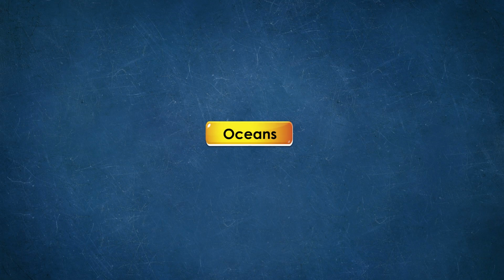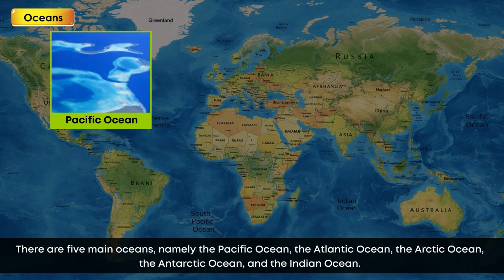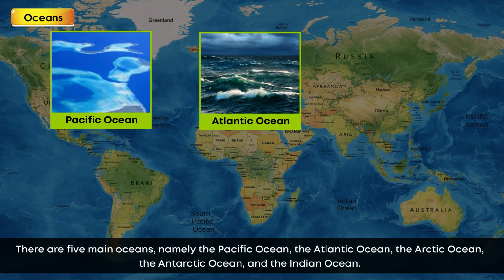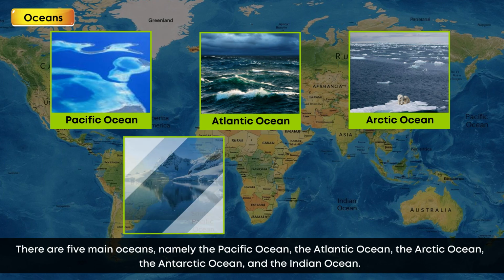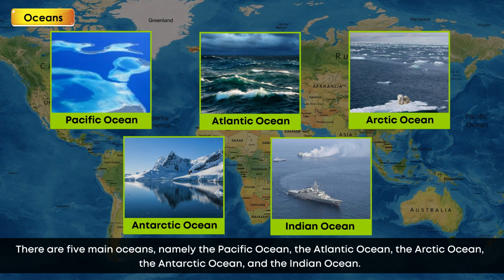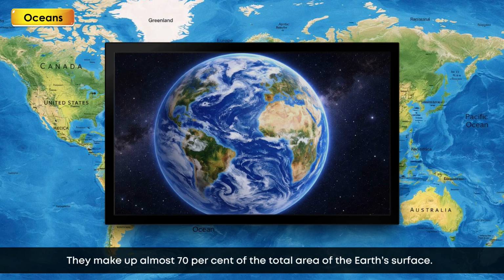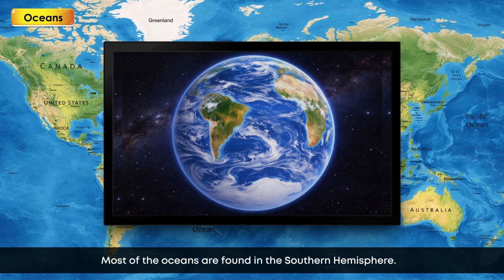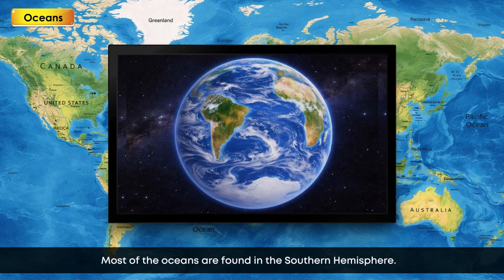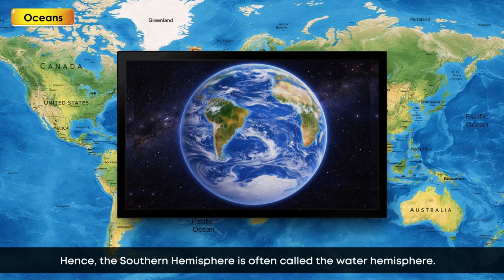Oceans. There are 5 main oceans, namely the Pacific Ocean, the Atlantic Ocean, the Arctic Ocean, the Antarctic Ocean, and the Indian Ocean. They make up almost 70% of the total area of the Earth's surface. Most of the oceans are found in the southern hemisphere. Hence, the southern hemisphere is often called the water hemisphere.